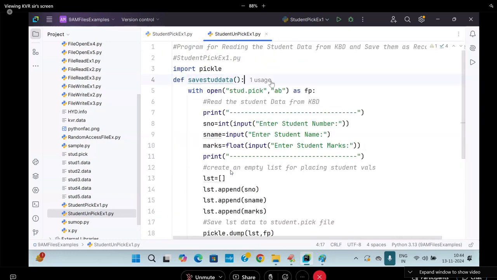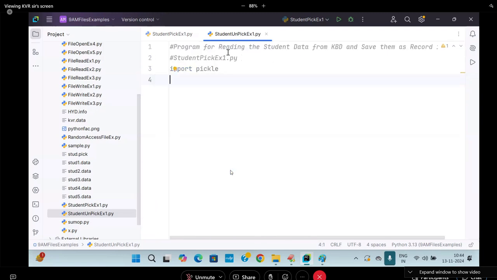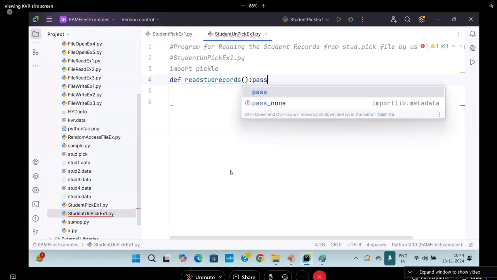The rest of them I will remove, so remove this entire thing. Program for reading the student records from the student.pick file by using the unpickling process. Okay. So student unpick example: import pickle, def read_stud_records. This is my file, this is my function name.